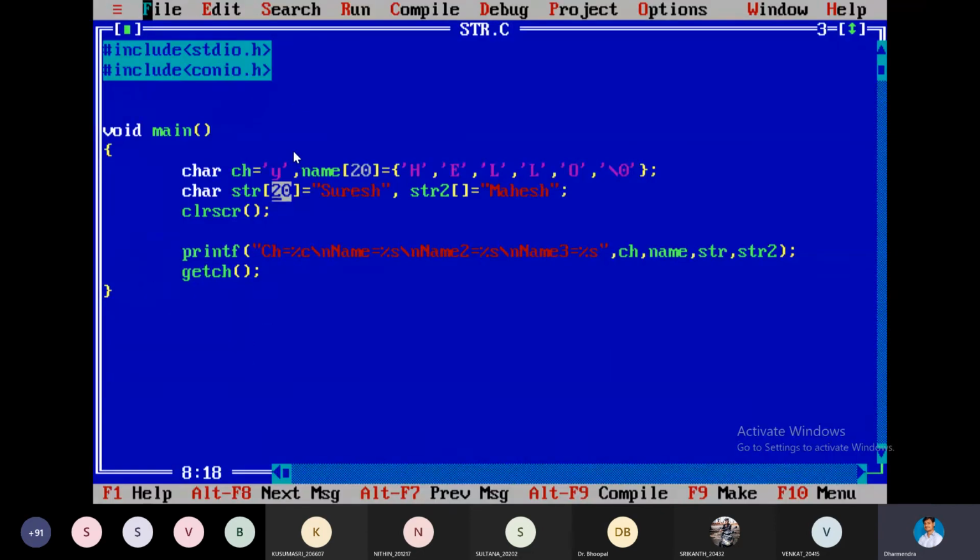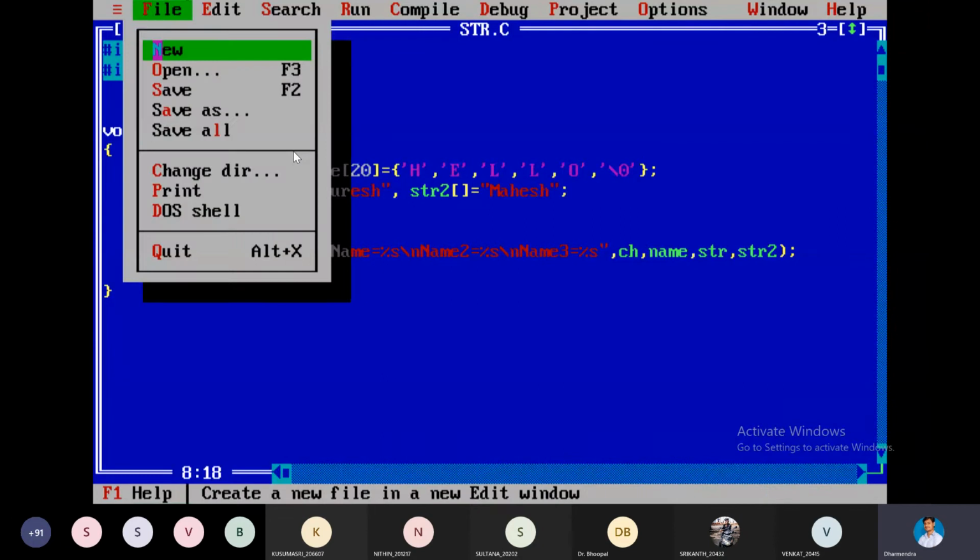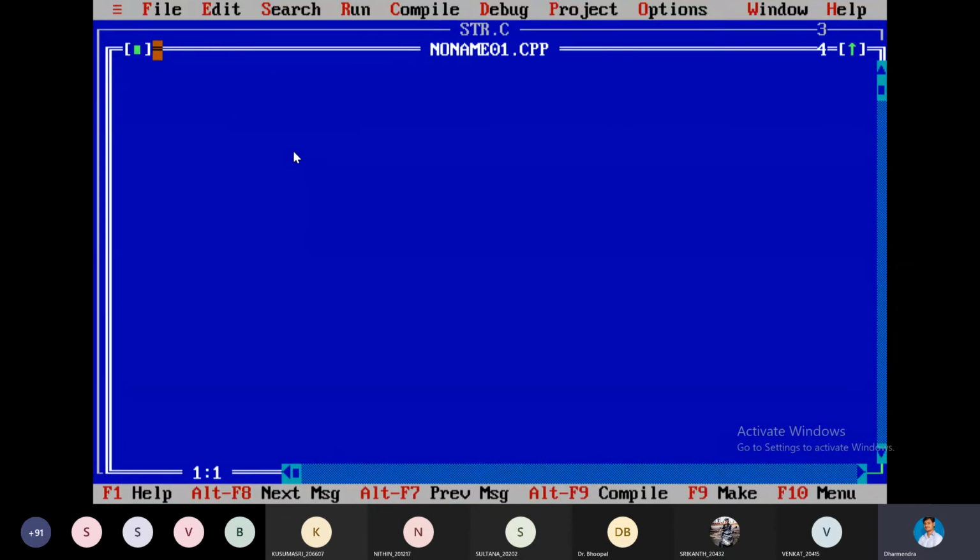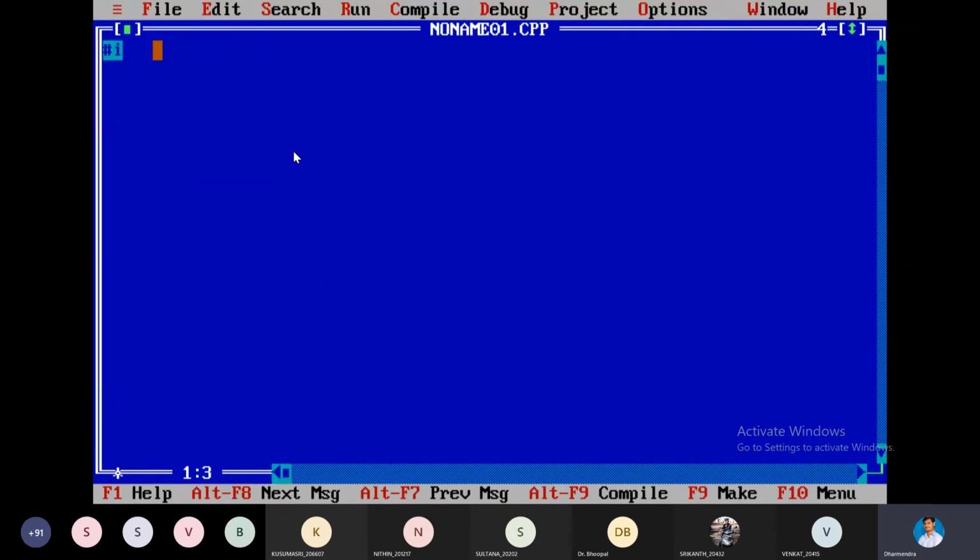Already we have seen. Let us go with this. #include <stdio.h>, #include <conio.h>, then void main. All arithmetic operators.